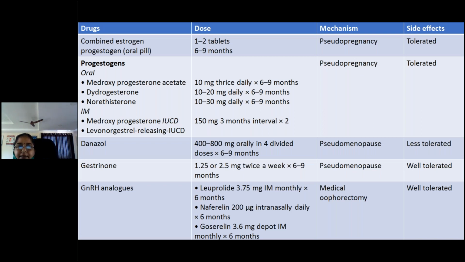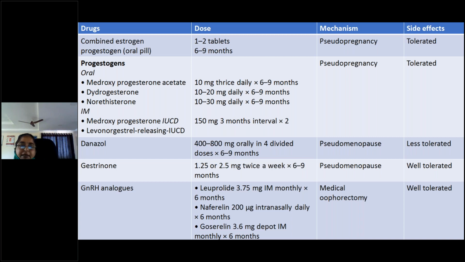So NSAIDs are only symptomatic, a side treatment. The main drugs will be OC pills and progesterones. Progesterones are medroxyprogesterone, dydrogesterone, and norethisterone. The IM injection is Depo-Provera, which is medroxyprogesterone, and the IUCD.